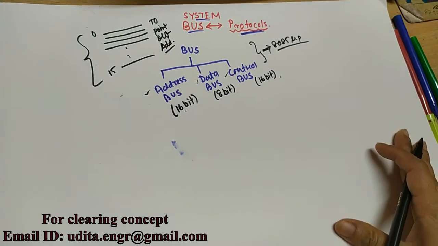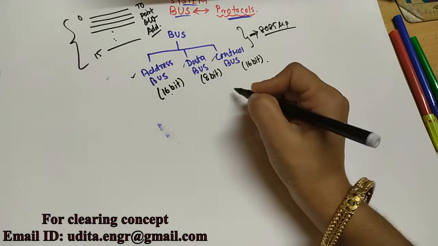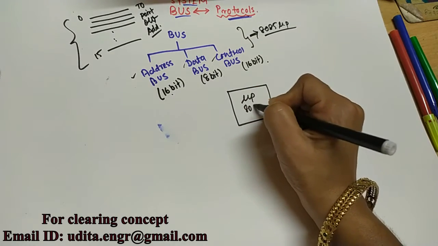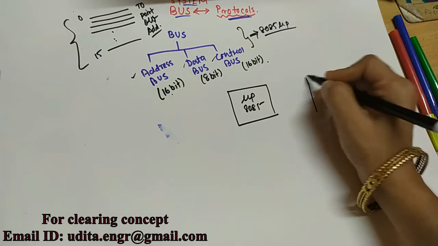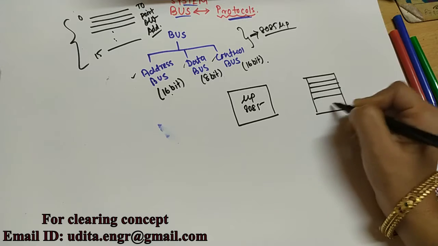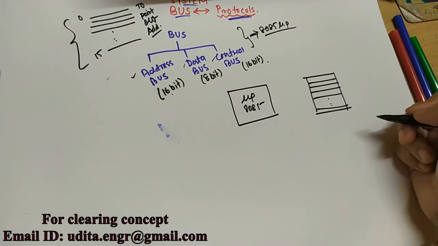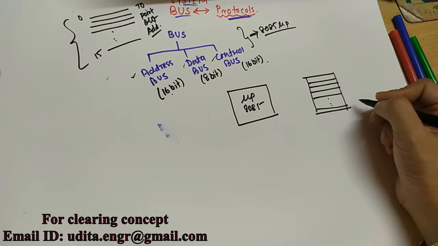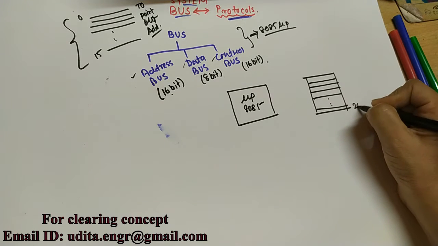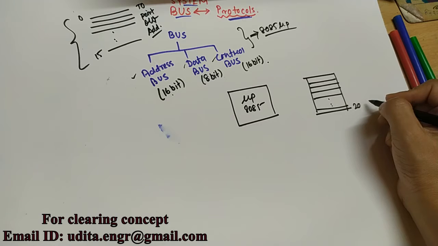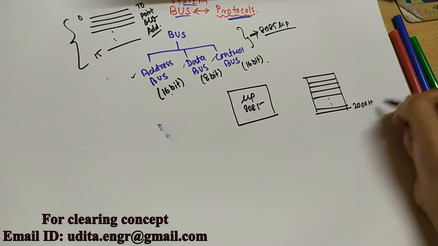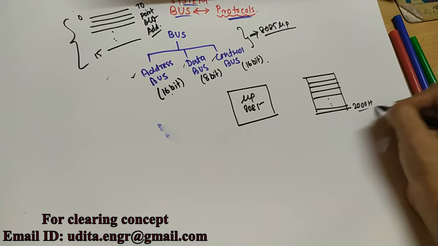Okay, how is it possible? Suppose this is our microprocessor IC, that is the 8085, and here is the memory, that is RAM, ROM, EPROM. This is the memory unit, and each and every memory unit has a different address location. Suppose I start from 2000H, represented here as a hexadecimal value.